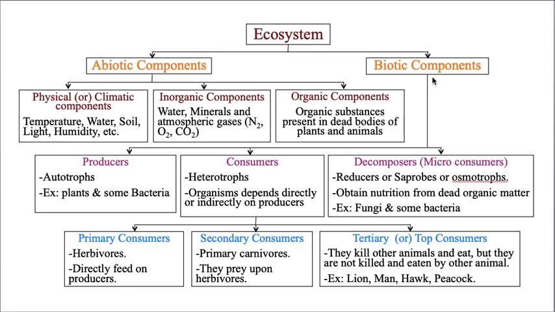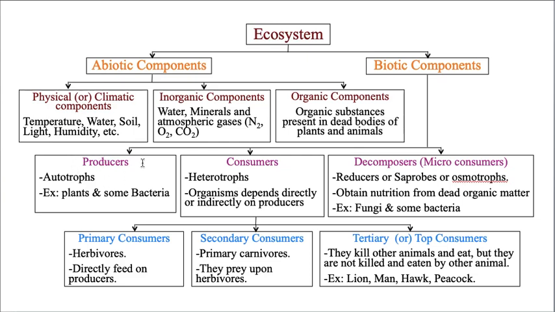Now let us take the next block of this ecosystem, that is biotic components. Biotic, in the name itself, they have life. Again, biotic components are bifurcated into three groups. The first one is producers, the next is consumers, and the last is decomposers, which are also called micro consumers. Now let us take them one after another in detail.